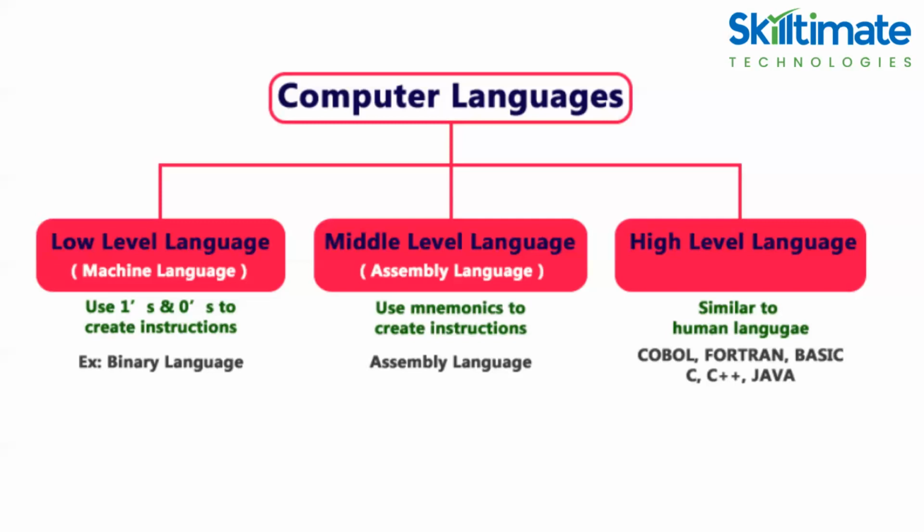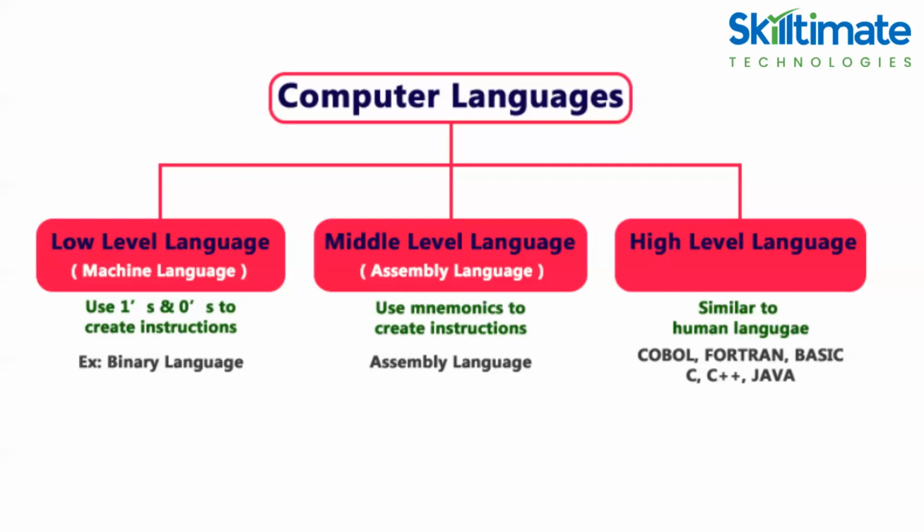Coming to the high-level languages, a high-level language is a computer language which can be understood by the user. The high-level language is very similar to human-level language and has a set of grammar rules that are used to make instructions easier. Advantages: writing instructions in a high-level language is easy. A high-level language is more readable and understandable, easy to understand, create programs, find the errors and modify them.